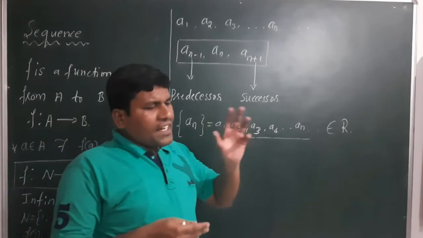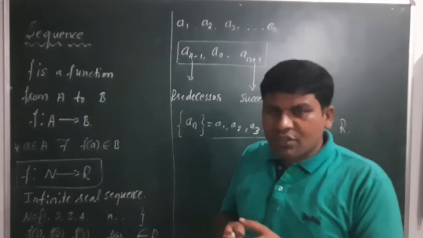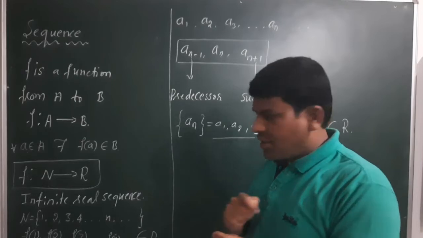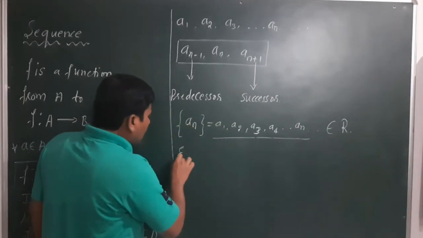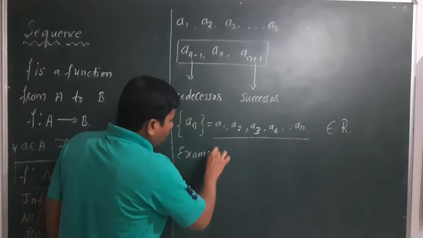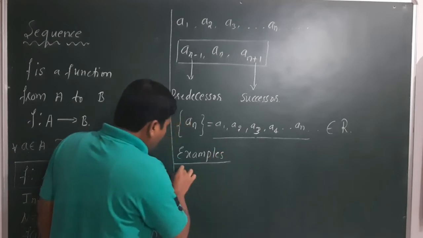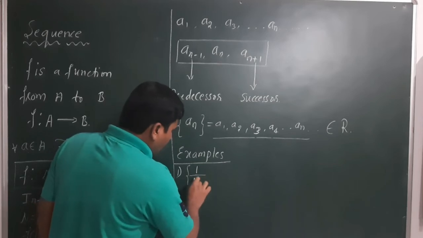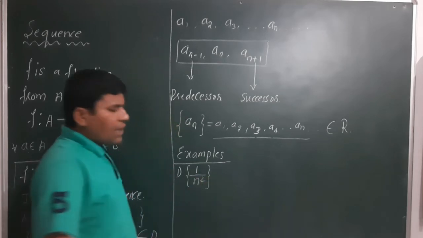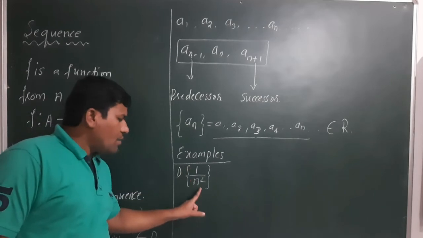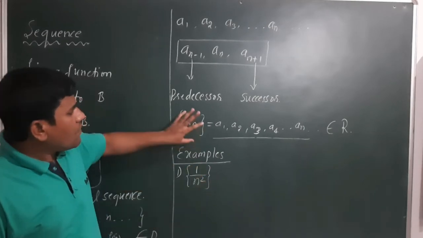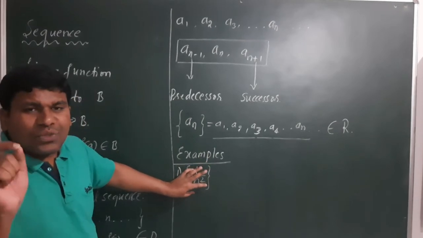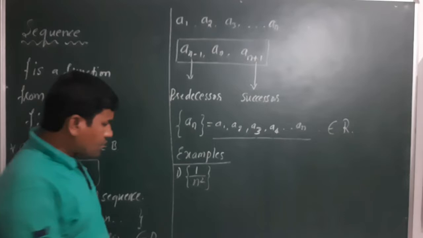But what I told, the definition of a sequence, you have to check whether it is right or wrong by taking some examples. Okay, I will take the examples now. Example number 1: first, I will take the sequence {1 by n square}. In a flower bracket I have written 1 by n square, it represents the sequence with the nth term 1 by n square.